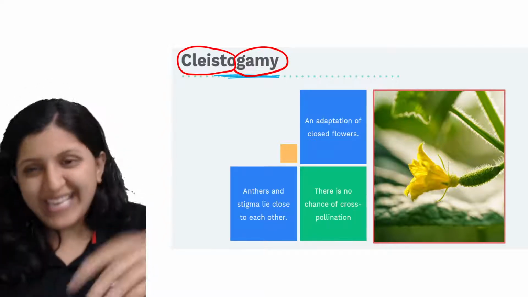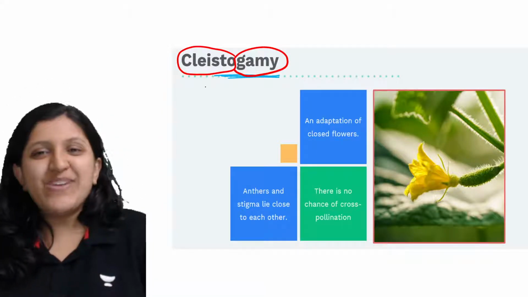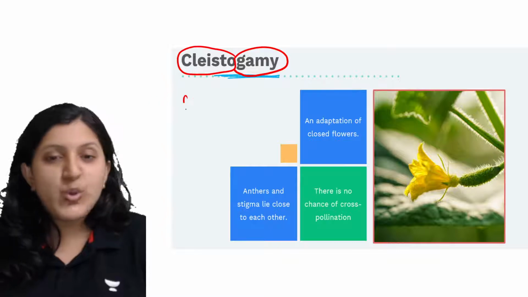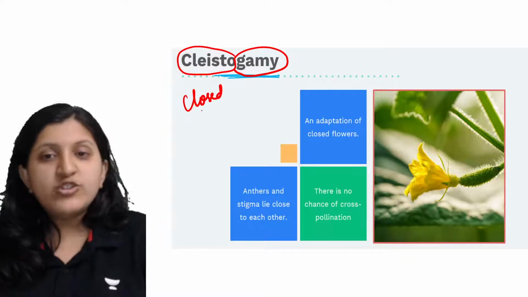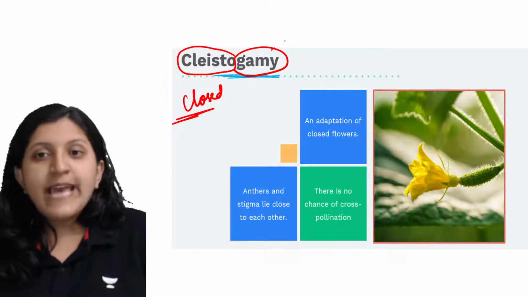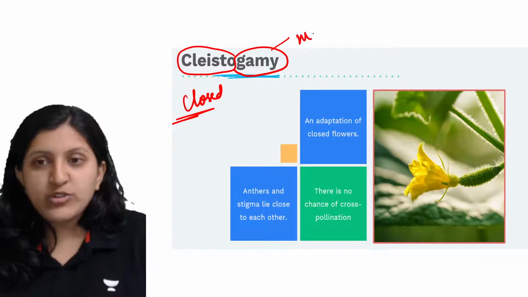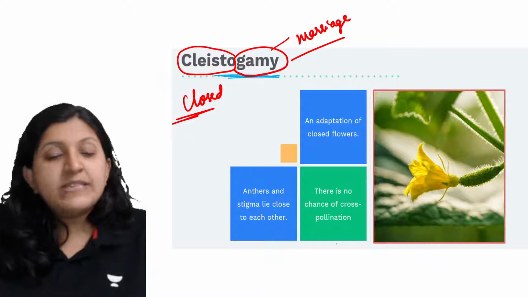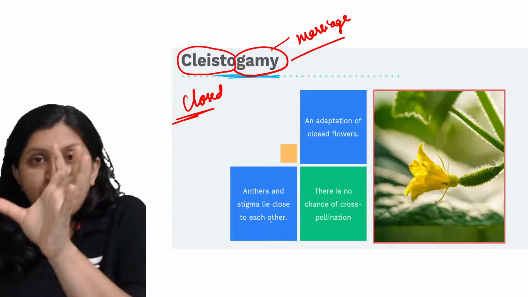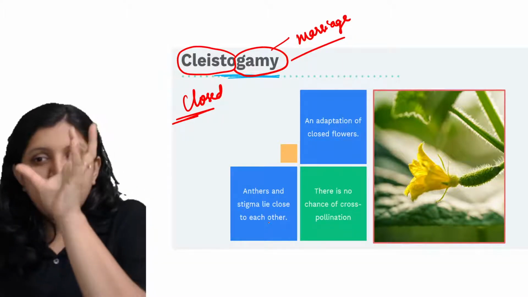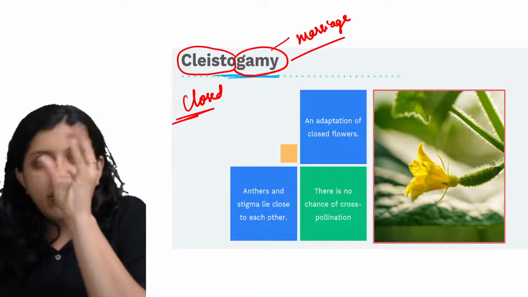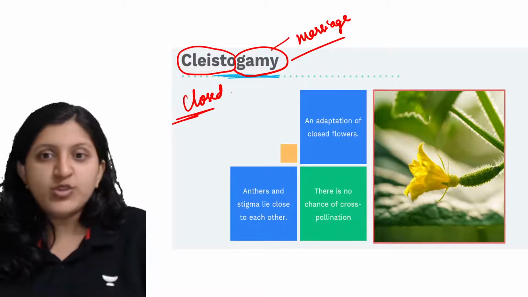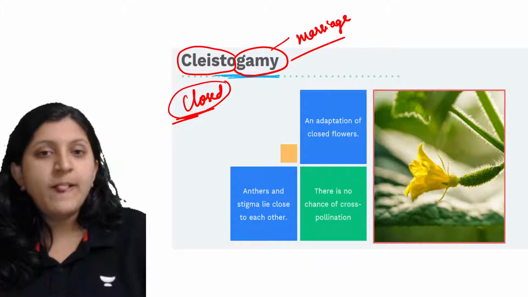No idea. Okay, so let's have a look at this one. Cleisto means closed. And when we mention gammy, this is marriage. So closed marriage means the flower has never bloomed. It has remained as a closed flower itself. Cleisto is basically a closed one, and gammy.